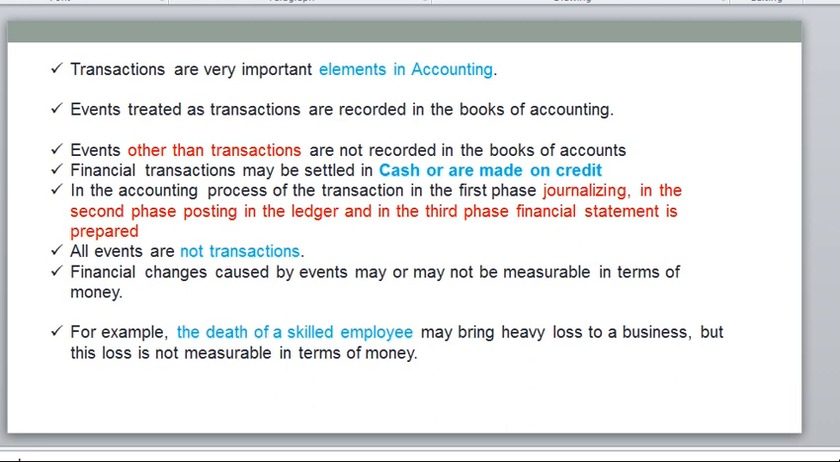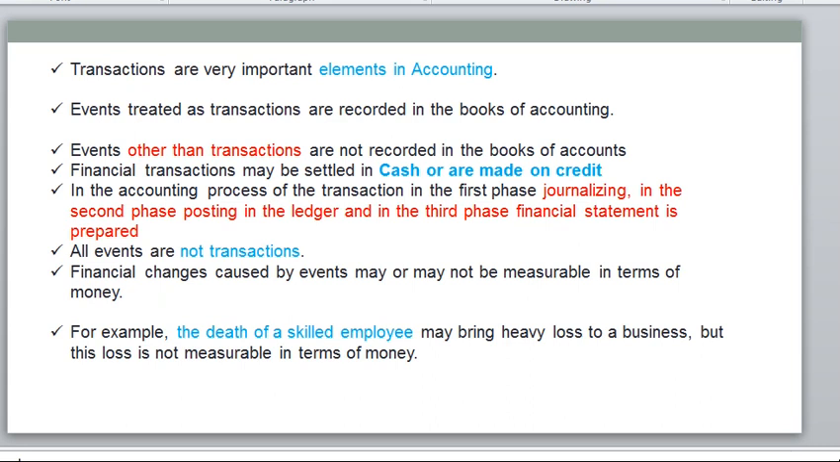Transactions are very important elements in accounting. An event should be treated as a transaction, then we need to record it in our books. Events other than transactions are not recorded in the books. So events should be transactions, and only those transactions can we record in our books.